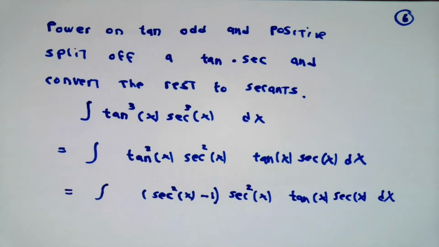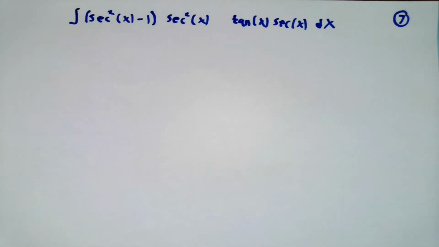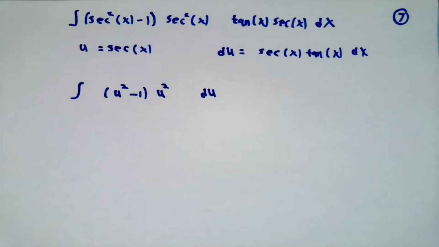So obviously, we'll be able to do a substitution on this one as well. We'll let u equal secant of x. du/dx is going to be tangent x secant x dx.